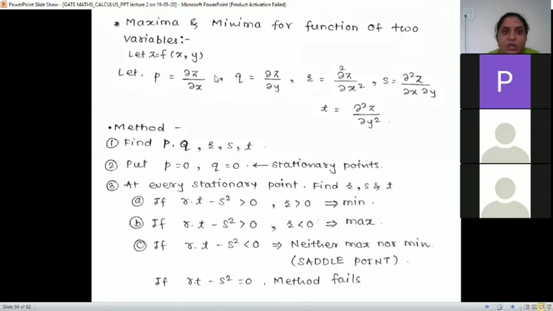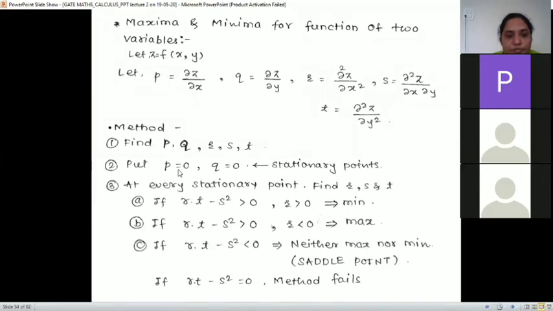We'll call p as dou z by dou x, q as dou z by dou y, r as dou 2 z by dou x square, s as dou 2 z by dou x dou y, and t as dou 2 z by dou y square, right? These are the notations, remember or note them down. And then we'll find p, q, r, s, t this way. These are the definitions.